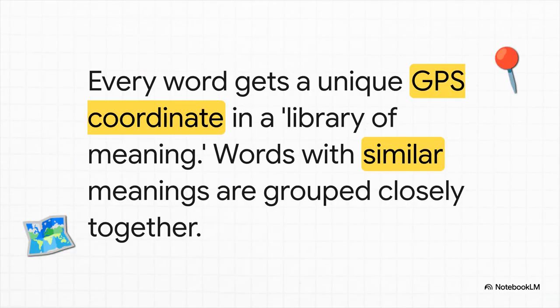Okay, the best way to wrap your head around this is with an analogy. Picture a giant, invisible map. Let's call it a map of meaning. On this map, every single word has its own unique location, kind of like a GPS coordinate. So words that mean similar things, like king and queen, are plotted really close to each other. But words that are totally unrelated, like king and cabbage, are miles and miles apart.